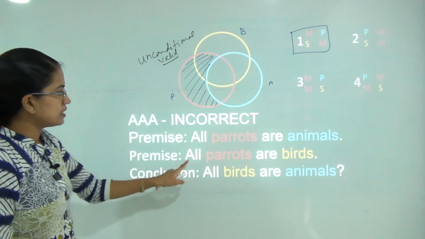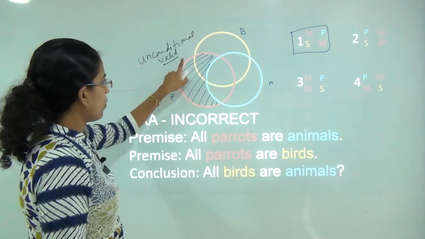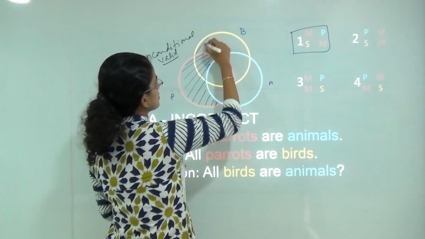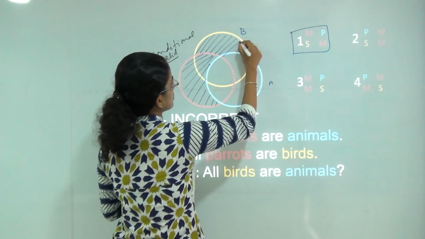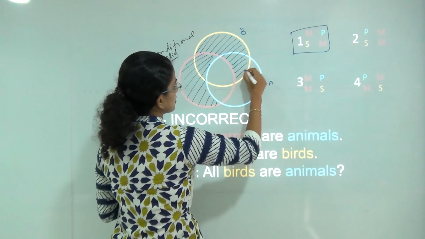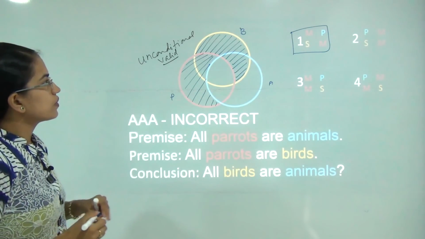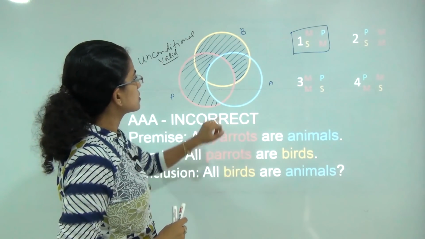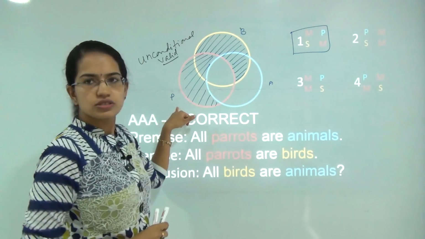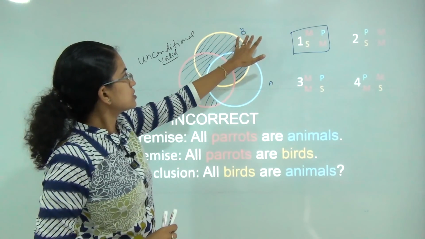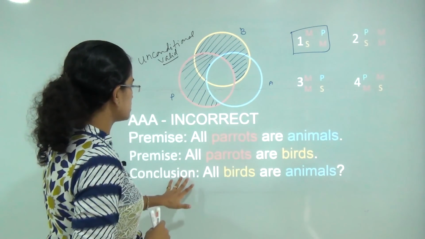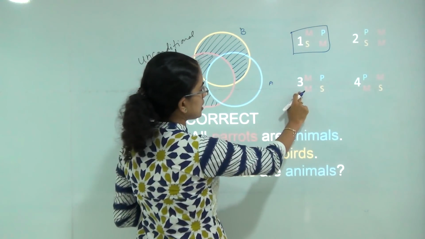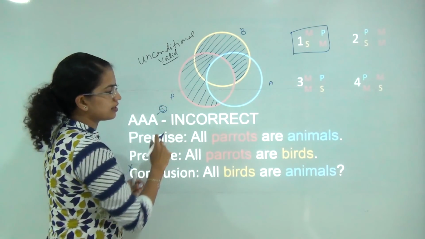In the second statement, I say all parrots are birds. So all the parrots would be birds. So I am considering this section. So I am cancelling out this region. Now can I say all birds are animals? There are some birds that are parrots also. So I cannot say all birds are animals. So this conclusion becomes incorrect. So this is a kind of figure 3. So AAA3 becomes incorrect here.